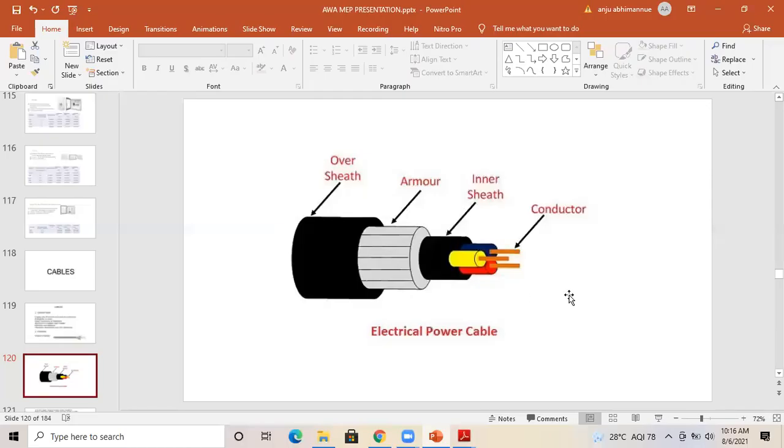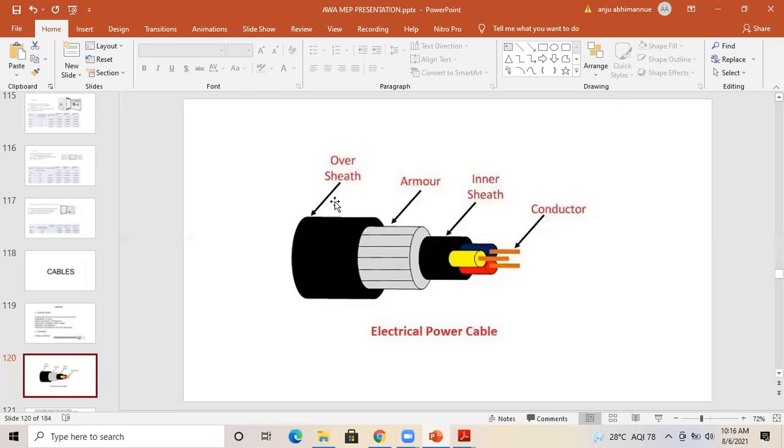Now, considering the basic structure of the cable. As I said, this is the basic structure: conductor, inner sheath, armor, over sheath. So you can represent it as A, Y, F, Y. Why A, Y, F, Y? A is for the conductor, that is aluminum. Y for the inner sheath, that is PVC. F for the armoring, that is steel strip armored. Again, over sheath is Y, that means PVC itself.